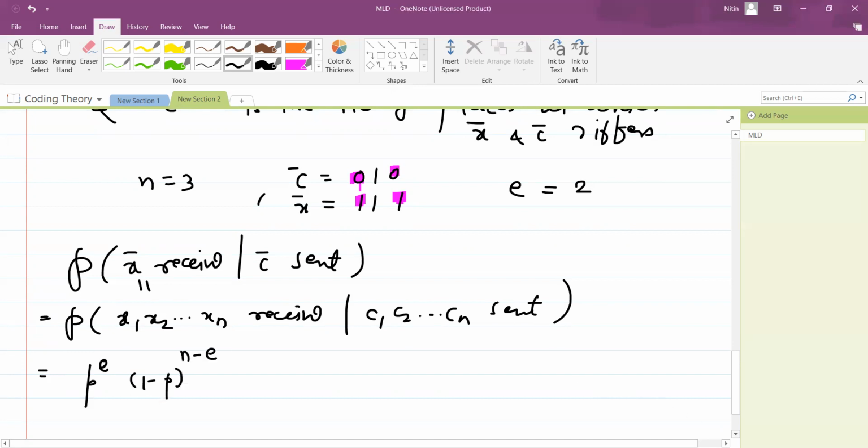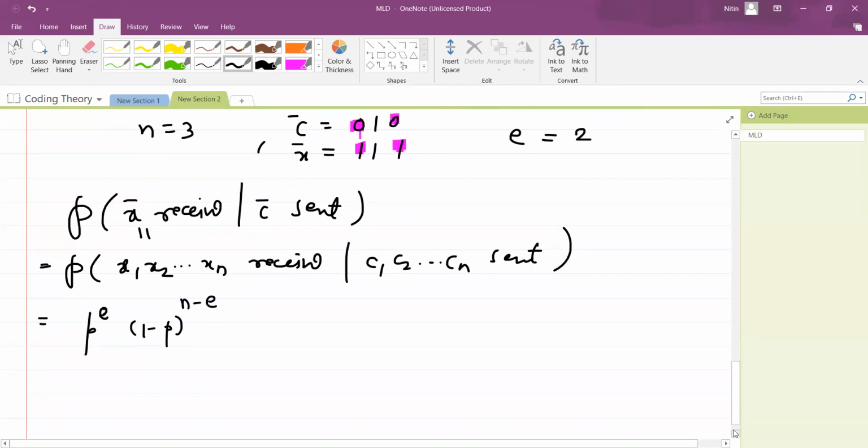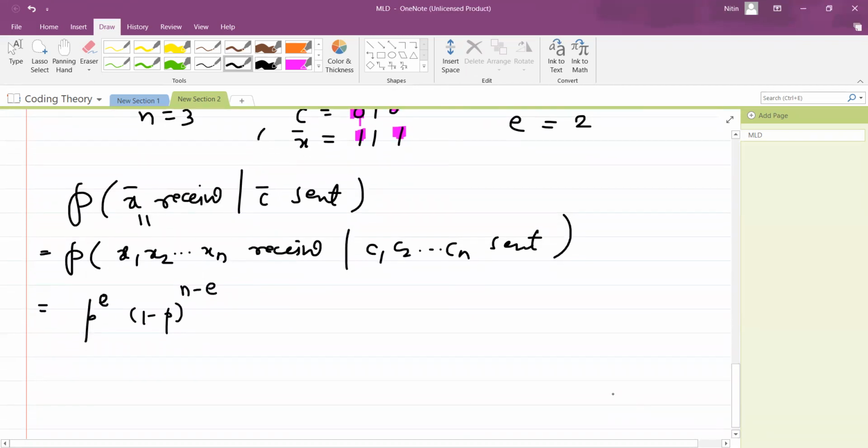Okay, so this we also saw in the last lecture, how this comes. If you are still not comfortable, you can ask me this doubt, no issue. Okay, fine. Now what does MLD say? MLD says that we need to maximize this probability.